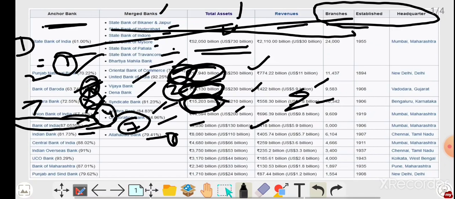You can give either Bank of India first and Indian Bank next, or Indian Bank first and Bank of India next. That is your choice, up to you. See friends, these are the unmerged banks: Bank of India, Central Bank of India, Indian Overseas Bank, UCO Bank, Bank of Maharashtra, and Punjab and Sind Bank.